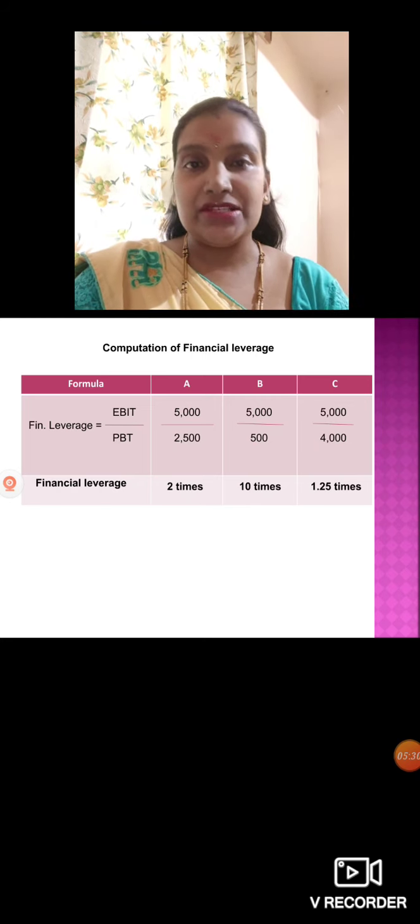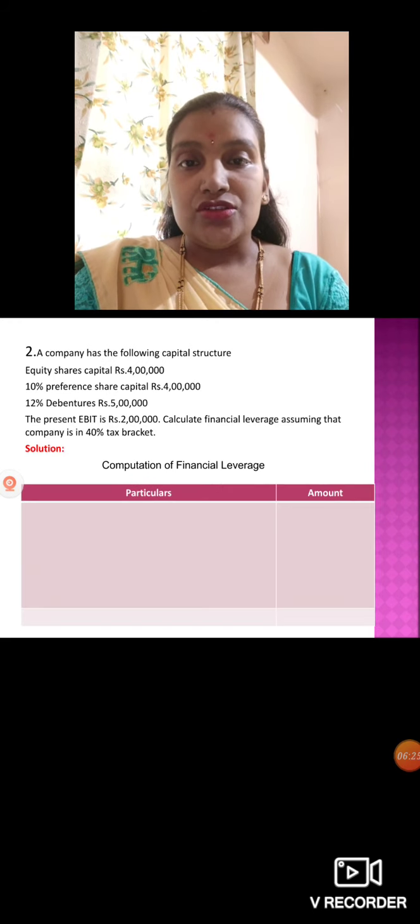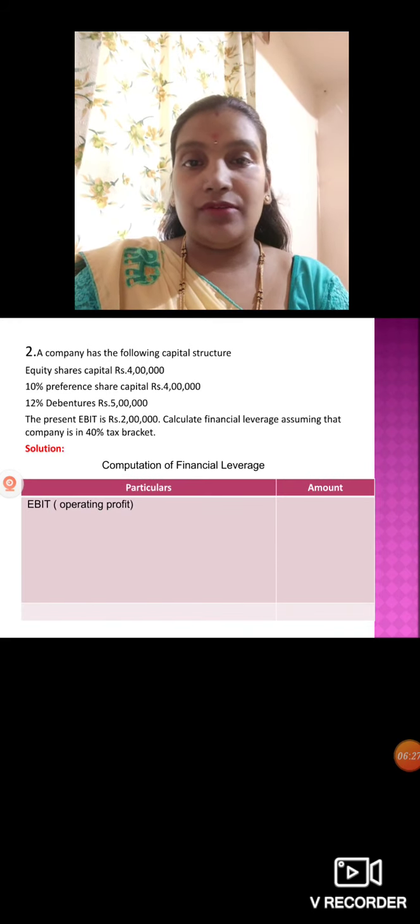So first we will calculate what? Profit before tax we want, right? Because EBIT already they have given, it is 2 lakh. Now we have to calculate what? Profit before tax we want. So we'll go with the same format. EBIT will take first, nothing but operating profit. How much you have, it is 2 lakh.